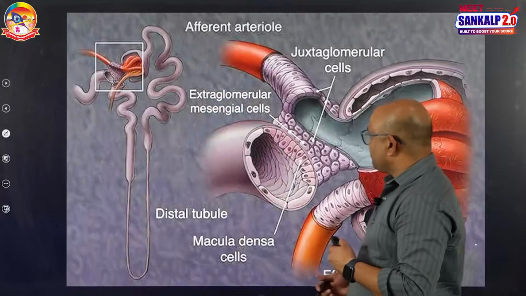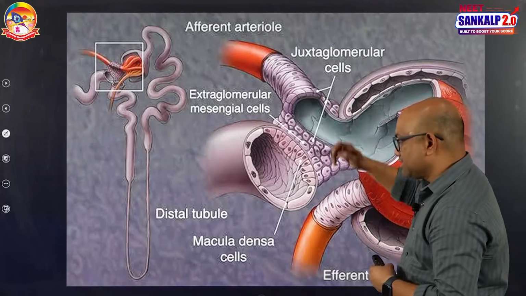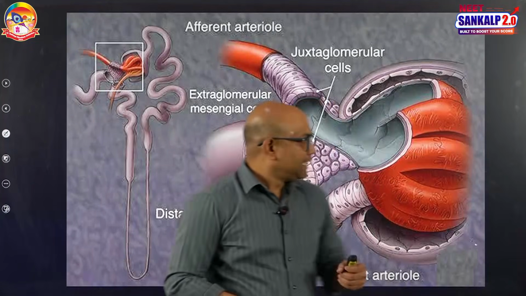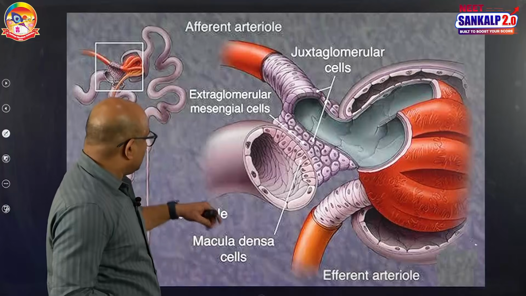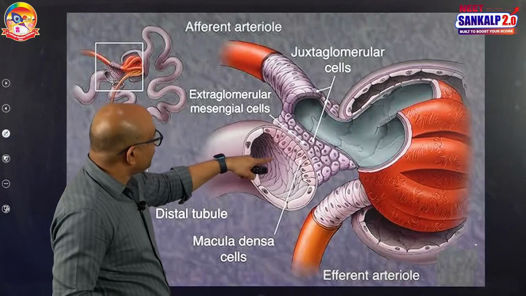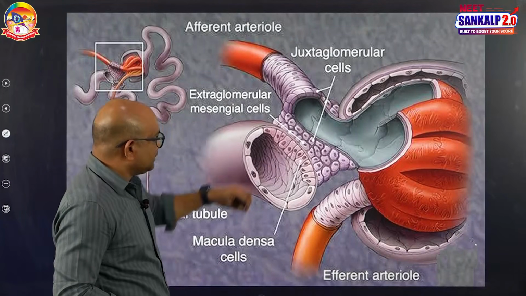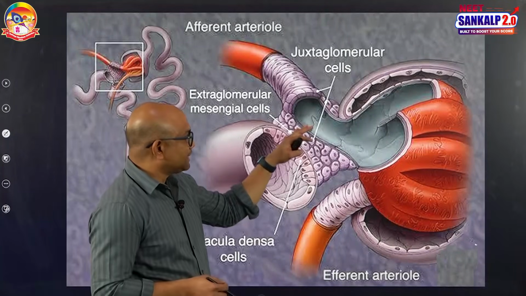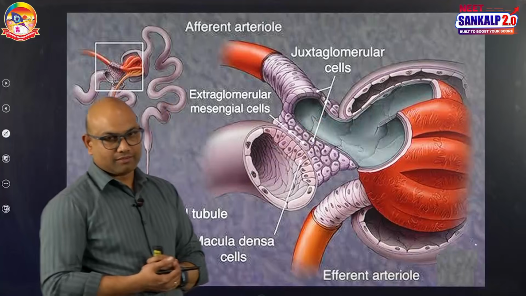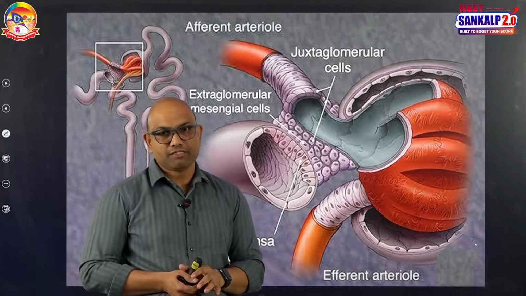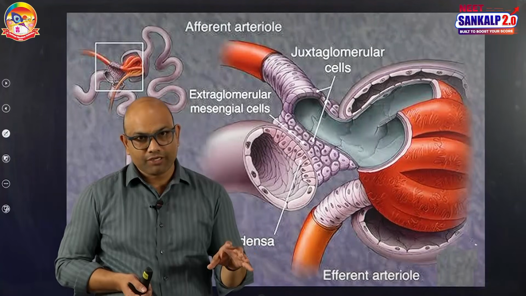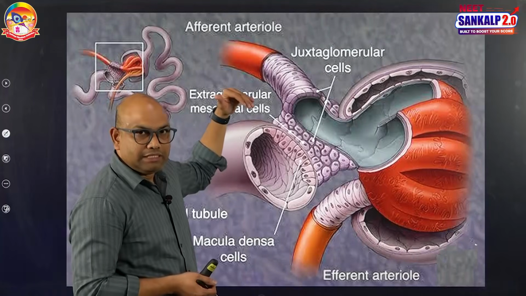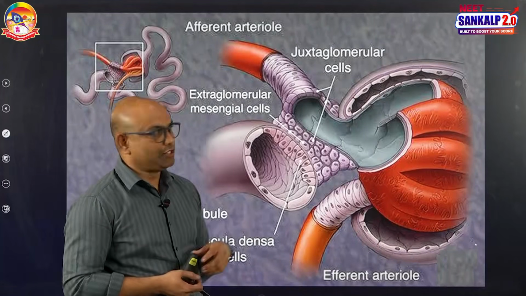One more part regarding the nephron is, listen carefully, at the junction of the DCT, distal convoluted tubule, and the afferent arteriole, the cells are crowded. This particular region is called the juxtaglomerular apparatus. This juxtaglomerular apparatus is formed by the cellular modifications of the distal convoluted tubule and afferent arteriole.